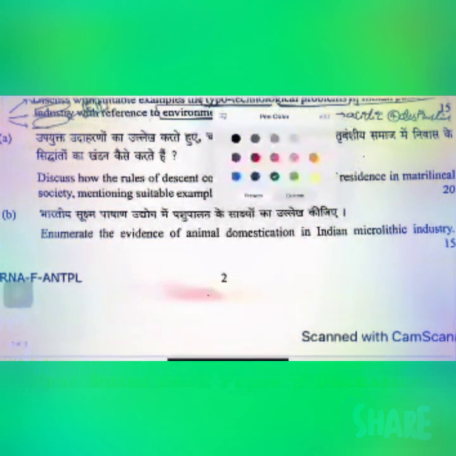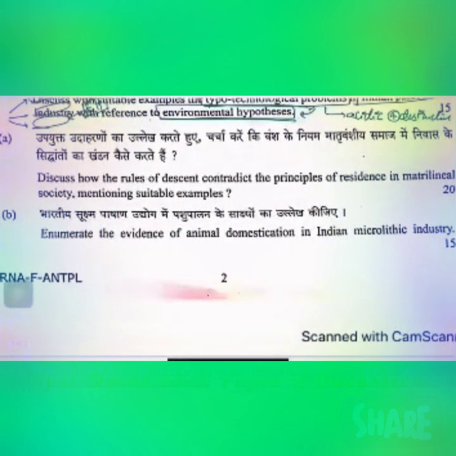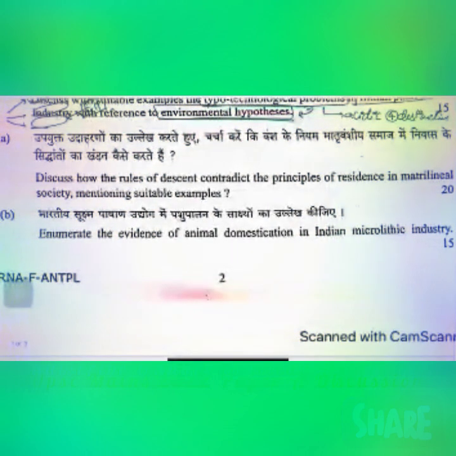When we move on to the next question, right? Discuss how the rules of descent contradict the principles of residence in matrilineal societies, mentioning suitable examples. Now here in this question, what are they emphasizing? They are trying to bring in a relation existing between the rules of descent and the principles of residence. And what is the nature of the relation they have given? They are talking about contradiction, and in matrilineal societies.